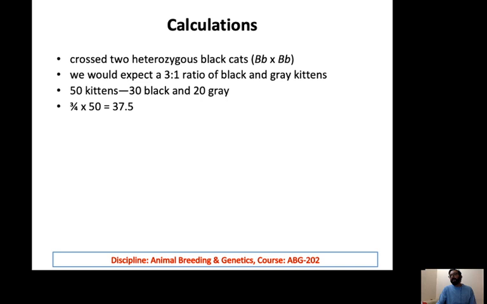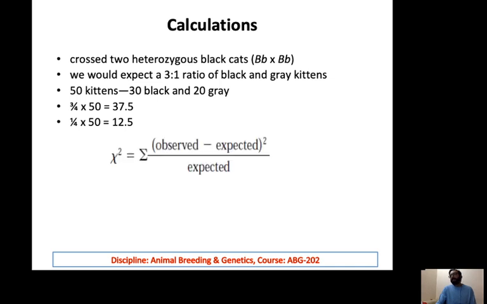So simply you can calculate the expected ratio. Expected value is probability multiplied by the total number of events. In this case, 50 multiplied by 3/4, the probability that we will get black, gives 37.5. Similarly, for the homozygous recessive, this is 12.5. Now you can calculate the chi-square value. The chi-square equation is given over here: the sum of observed minus expected, squared, divided by expected.